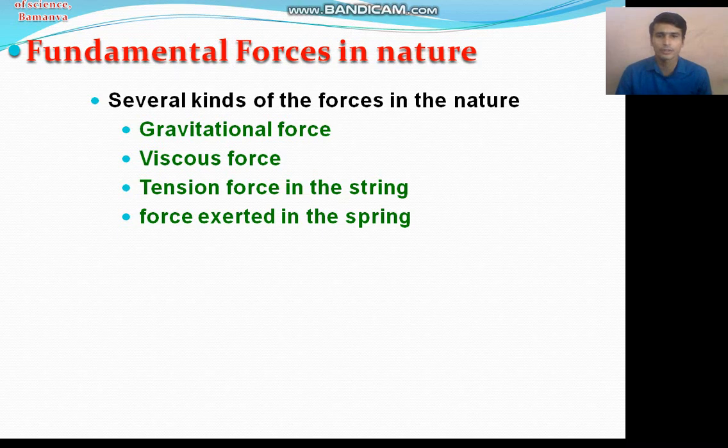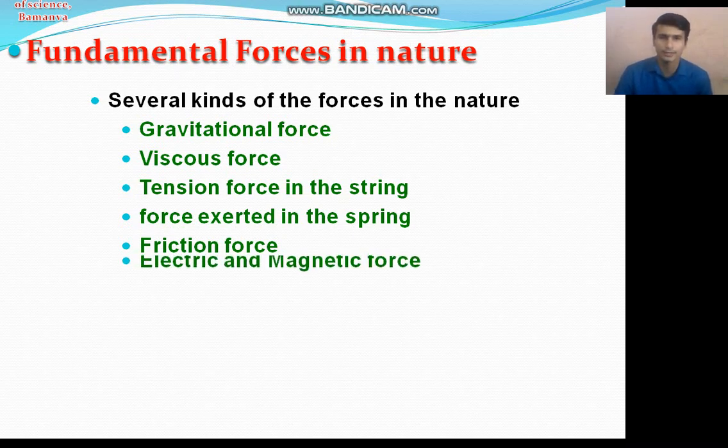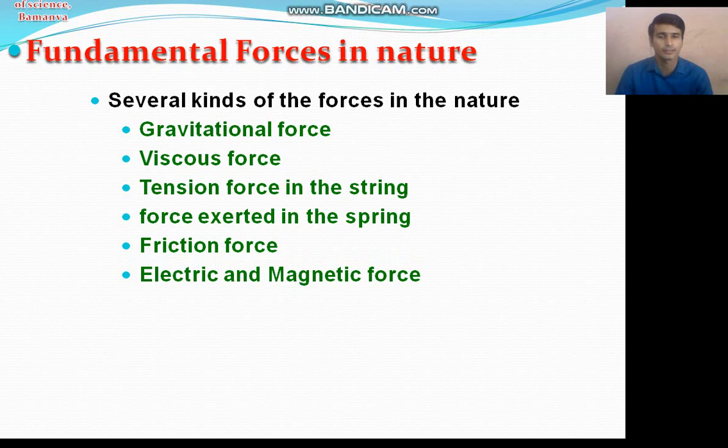Friction force appears between two objects in contact, so friction is a contact force. Electric force and magnetic force appear on electric charges; we'll see this later on. If we consider a magnet, the force acting on iron nails by the magnetic field is called the magnetic force.